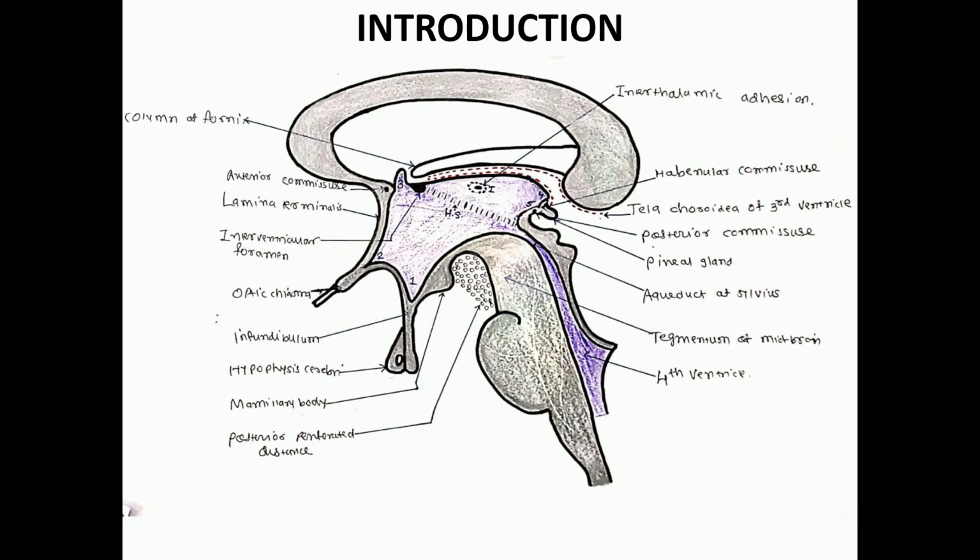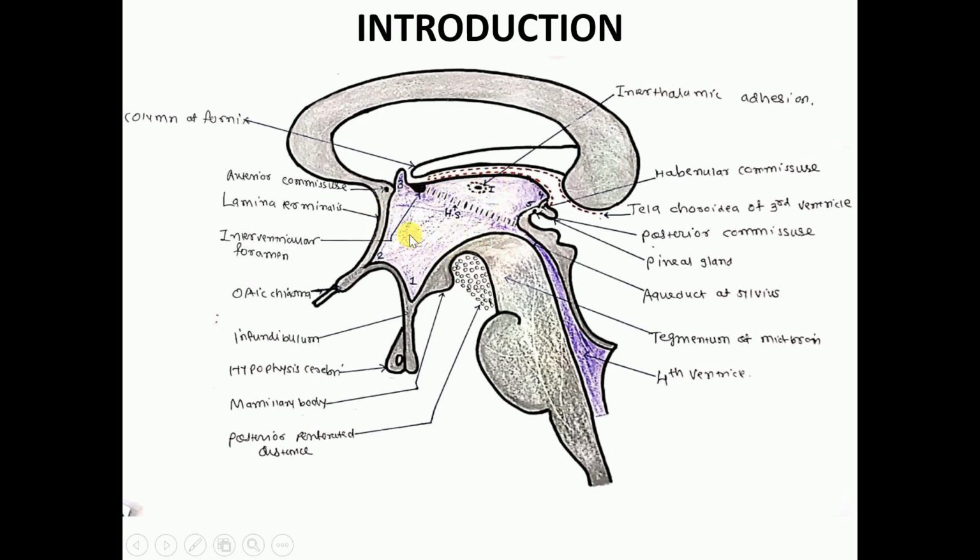So first is the introduction or definition. So what is third ventricle? It is the cavity of the diencephalon. It is actually the interthalamic space which lies between the two thalamus and which is lined by ependyma. So in this diagram we can see this area suggests third ventricle.